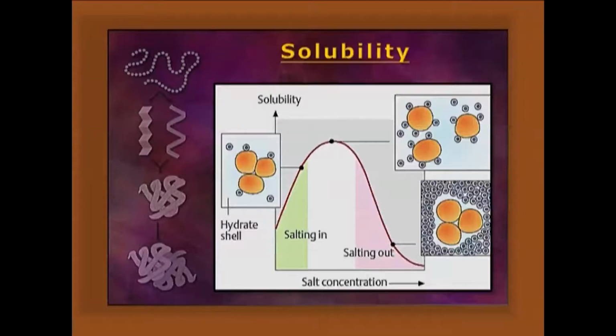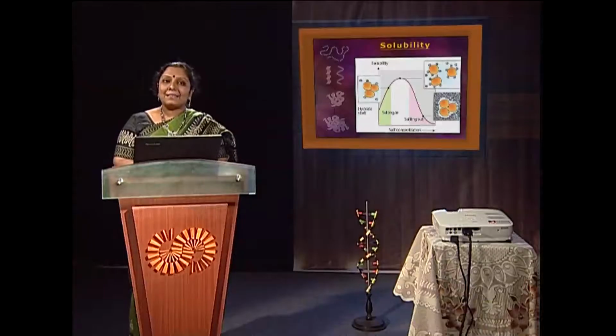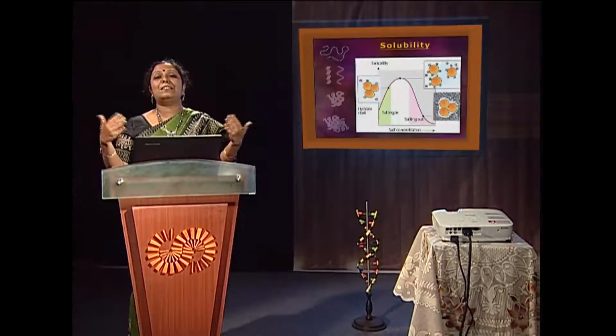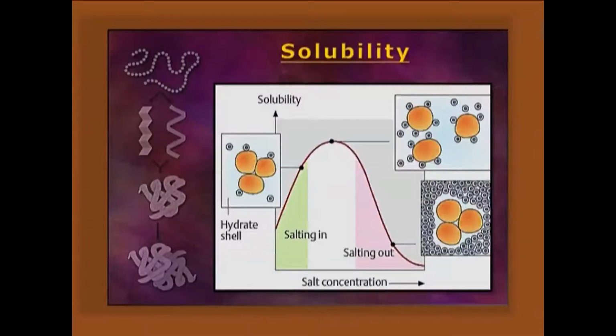What is that? If you put ammonium sulfate salt in very low concentration, where one particular ion predominates, that will go and bind over the surface charge. So, with one particular charge predominant, they have some repulsive force among themselves, so they will be more solubilized and interact more with the solvent molecules. And the dielectric constant of the medium: if it is very much ionic, the dielectric constant is much higher, so the protein will be much more solubilized. The viscosity: if it is very viscous, then it will be less solubilized. If it is hydrated, that means more solubilized.